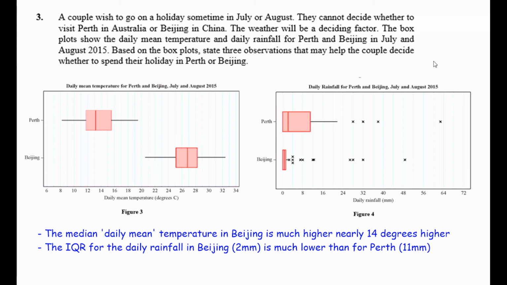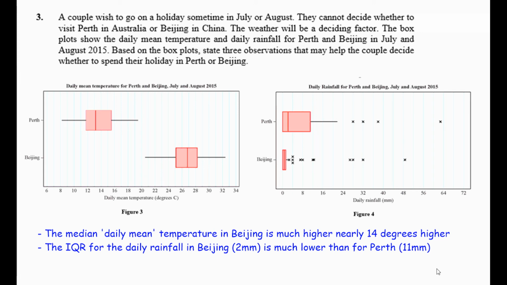consistently a low value. Okay, next I'm just looking at outliers, and I see Beijing actually has quite a few outliers. It has 12 outliers, whereas Perth has 4, but 6 of those outliers for Beijing are still within the interquartile values, so they're still within the lower quartile, upper quartile range of Perth.